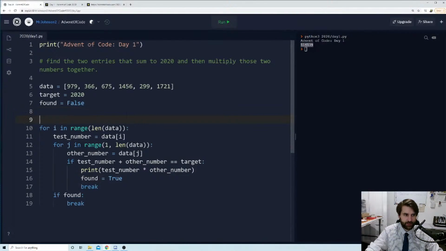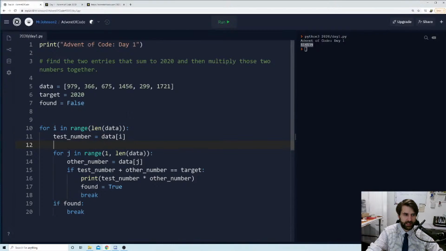So this first loop is going through, and we are taking one number, and then the second loop is going through all of the numbers, starting from the number after it, and it is looking to see if these numbers added to our first number makes our target, which is 2020.